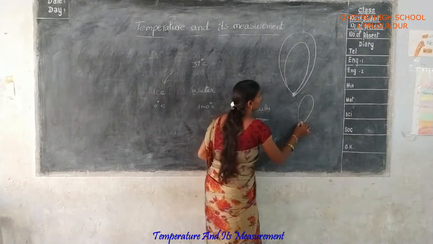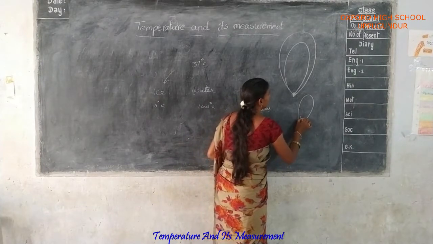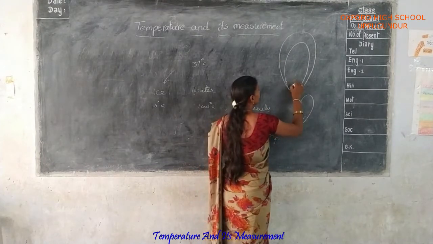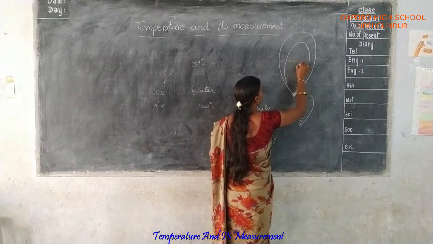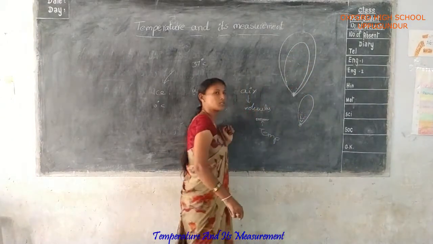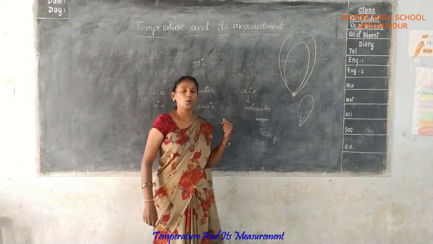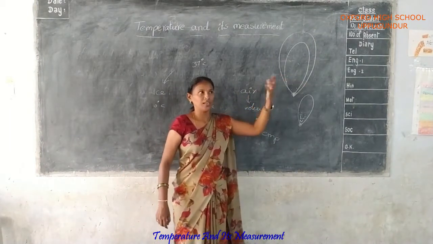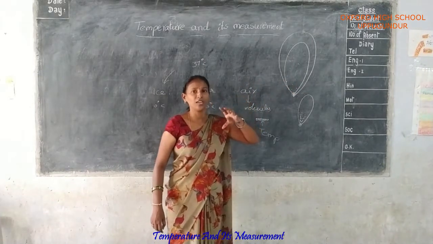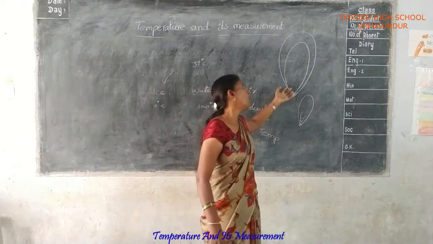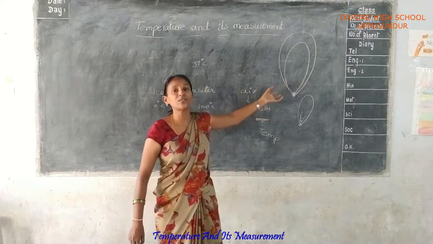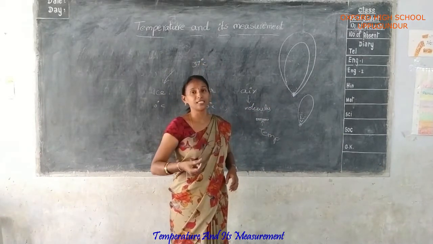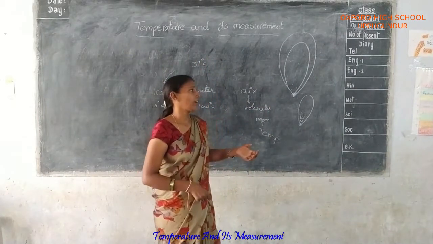So here see, these molecules are considered very close. But here the molecules are expanded and extend to more space, because here we consider hot air. Hot air is weightless, very light. That's why hot air moves in an upward direction and cold air moves in a downward direction.